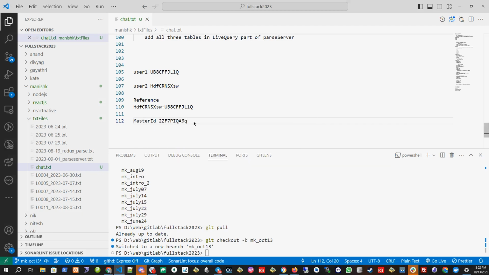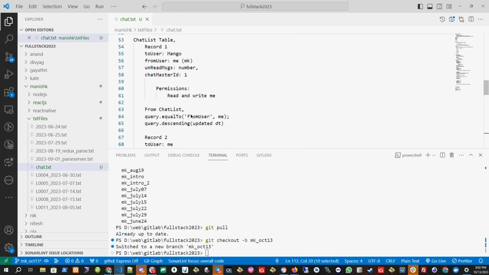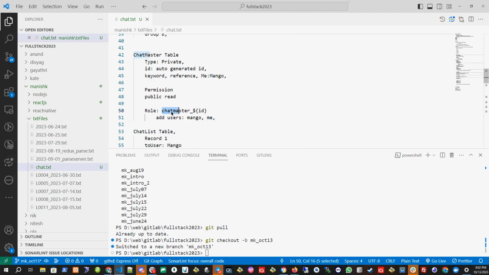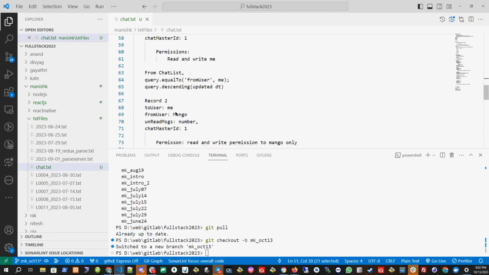Master ID is this one. Now what we do, we initiated a chat between user 1 and user 2, and this is the reference, and this is the master ID created. Now we have to create a role like this, chat master ID. We have to create this role and add these two users in this role.